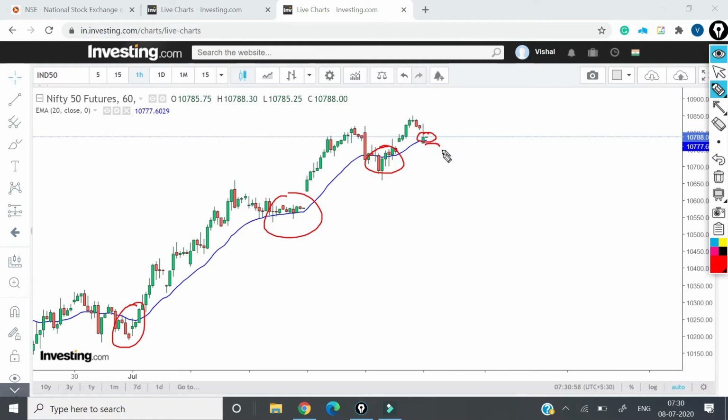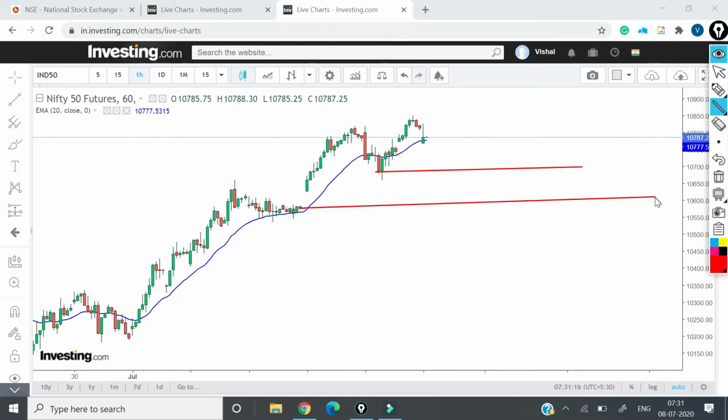If this is getting breached, still we will not short, because 10,700 and 10,600 levels are support levels. We will wait for it to go to 10,600. This should be the buying zone, that is 10,700, and if it is getting breached, then 10,600 is the buying zone. So this is how SGX Nifty is showing us right now.